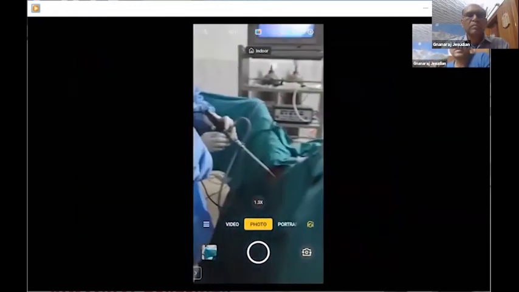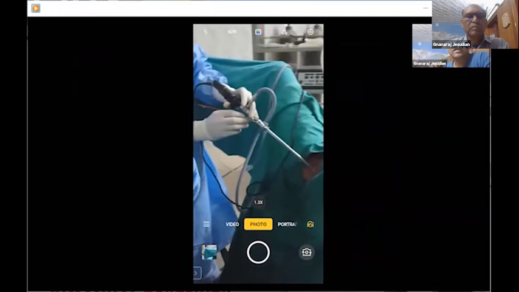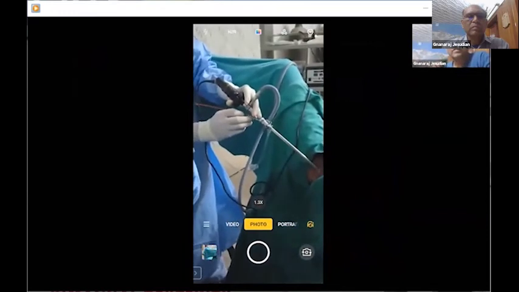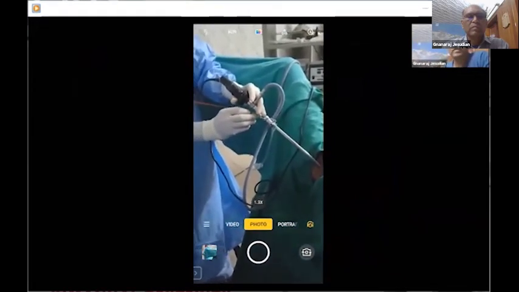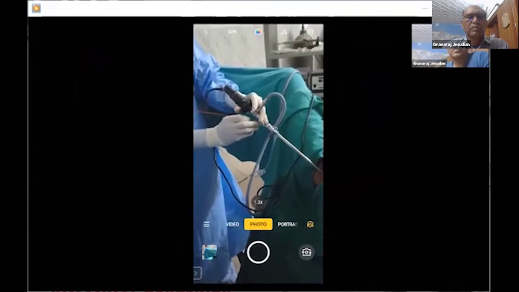And then slowly, centimeter by centimeter, you need to put the guide wire. And stop pushing the moment there is some resistance. Then it's very important to slowly take out the pusher.